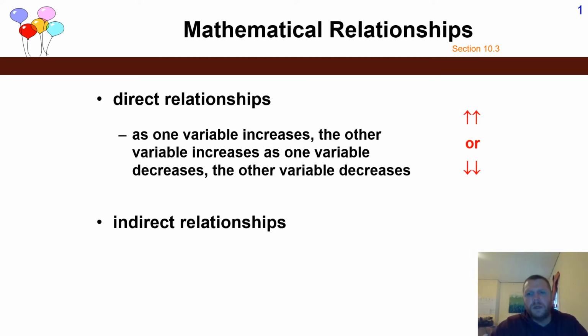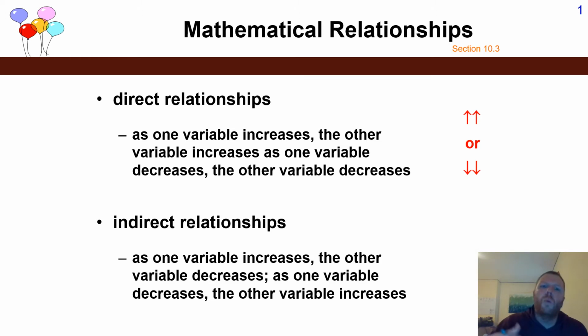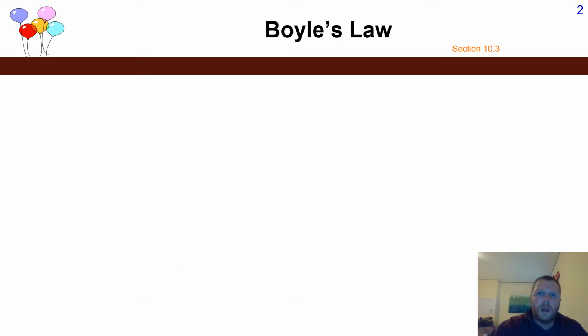An indirect relationship, on the other hand, is one in which one variable increases, another variable decreases, or one variable decreases, the other variable increases. Those are important definitions to establish, because we will be talking about pressure, volume, gases, and temperature. Whenever we talk about the relationships between gases and their individual properties, we can talk about a couple of different laws.